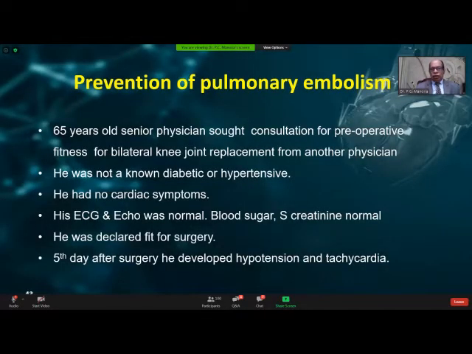Now, a word about prevention of pulmonary embolism. This is the story of a senior physician who sought consultation for preoperative fitness for bilateral knee joint replacement. His friend physician gave him a clearance. He did not have any clinical or objective evidence of any abnormality, but 5 days after surgery, he developed hypotension and tachycardia and was sent to us as a suspected acute myocardial infarction.